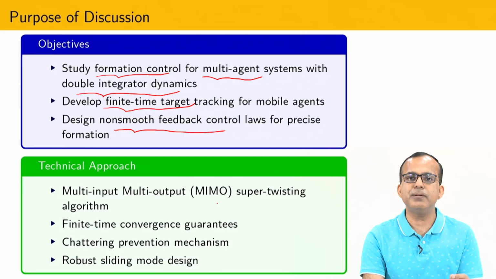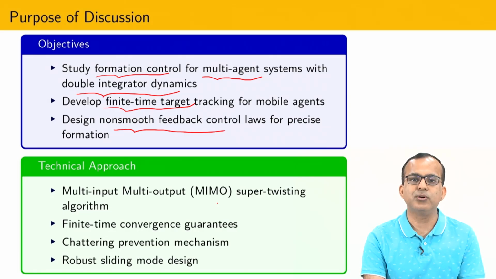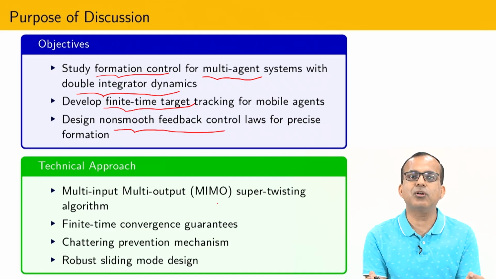But suppose that every agent is represented by just a single integrator, then at that time using first order sliding mode control you can give the guarantee. Okay. So in this class I am not going to discuss when I have first order dynamics and then you can apply simple sliding mode control, or second order dynamics and you can design sliding mode control.